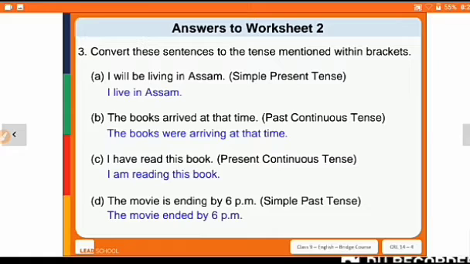I have read this book, so that is our कौन सा टेंस है? I have read. Present perfect tense है, so we will convert it into present continuous. I am reading this book. Then the movie is ending by 6 p.m. Simple past tense में हमें ये convert करना है from present continuous to simple past. Okay, the movie ended by 6 p.m. It's all about the worksheet.